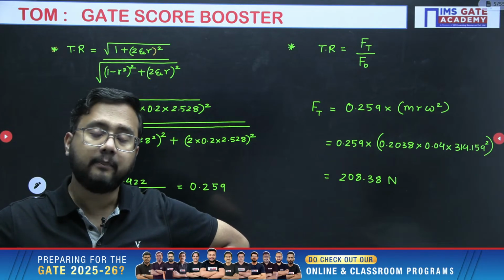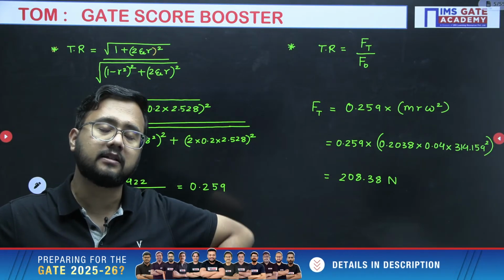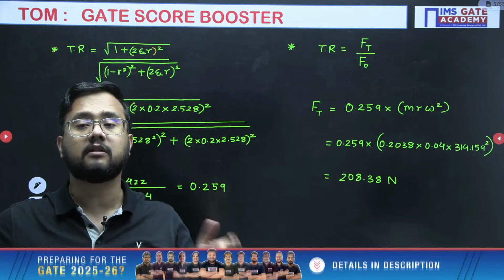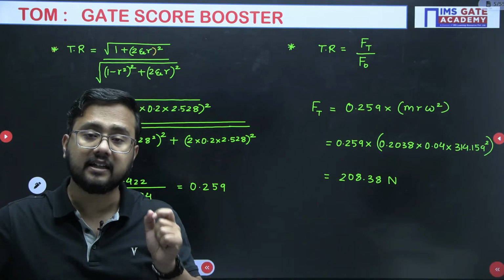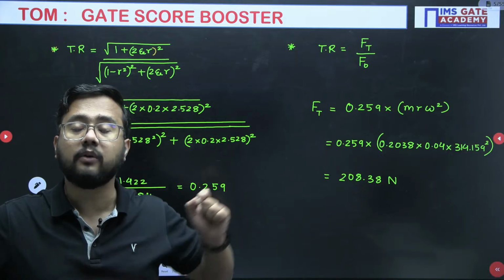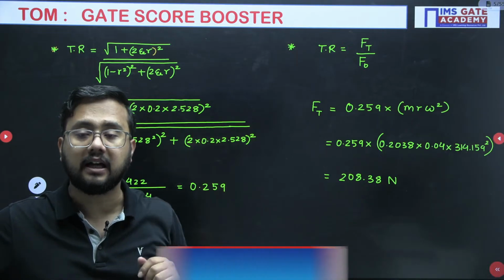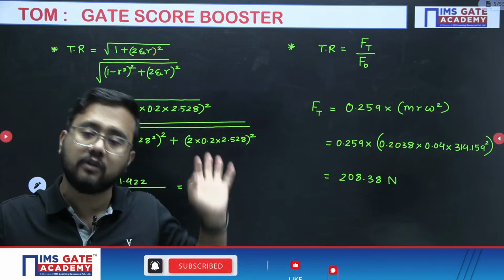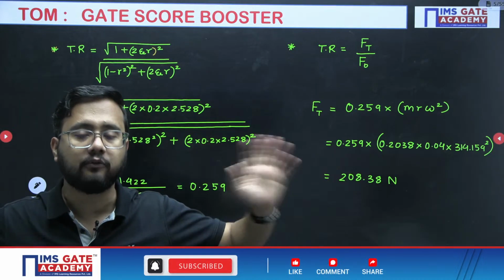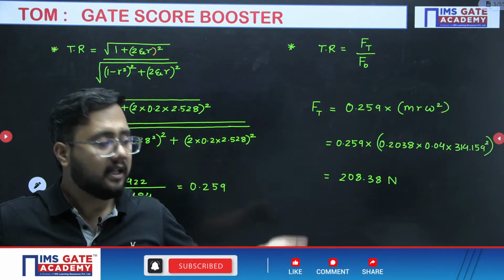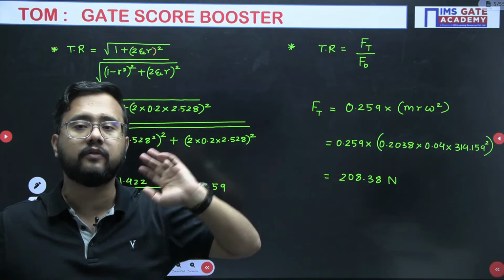Many times I've seen many students say, sir, I've done everything correctly but my answer is not coming in the range. That is because initially you have taken some approximation in the calculation, and with that approximation you have done 2, 3, 4 more further calculations, and finally the answer has a huge variation.